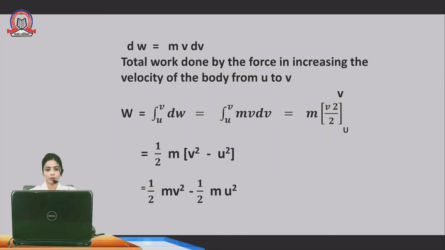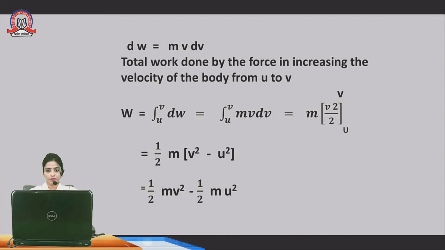So dW is equal to m times ds upon dt into dv. What is v? The rate of change of displacement with respect to time is called velocity. So ds upon dt is v. Then the work done is equal to m v dv.